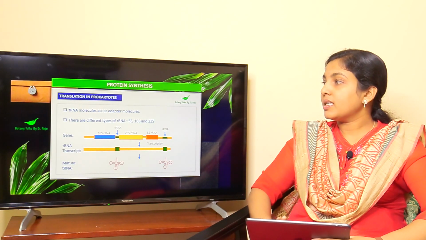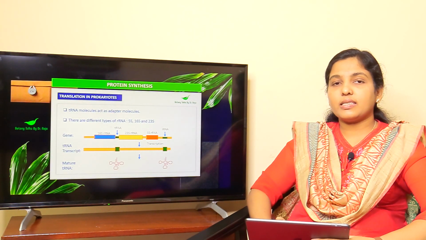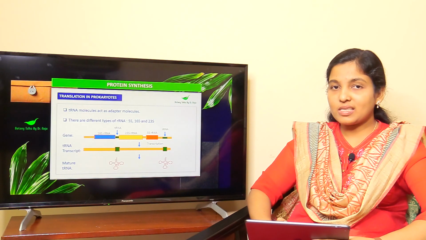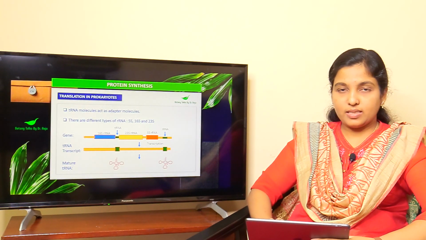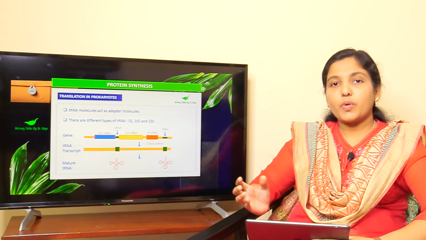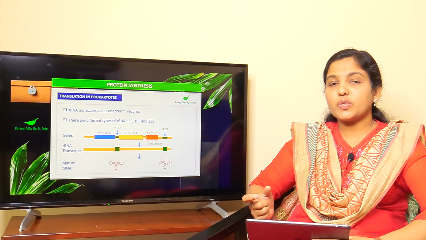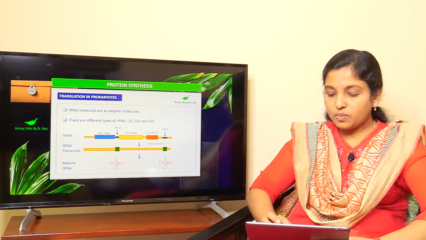Next, we are moving to the next RNA component. This is the tRNA molecules. These molecules act as adapter molecules in protein synthesis. They bring the amino acids for protein synthesis based on the codons present in mRNA. Therefore, they are called adapter molecules.